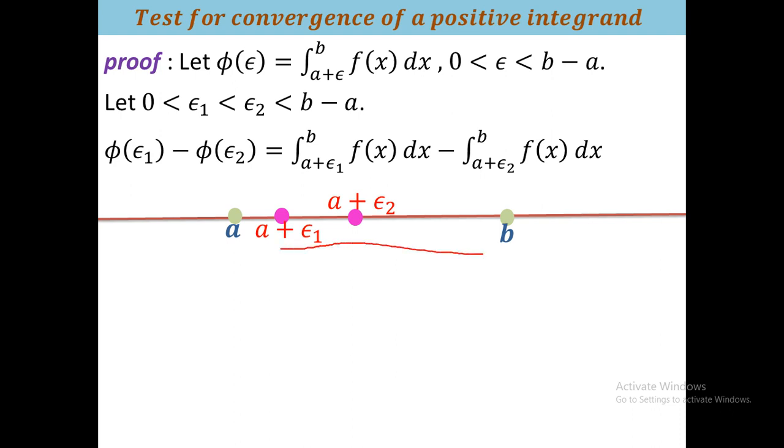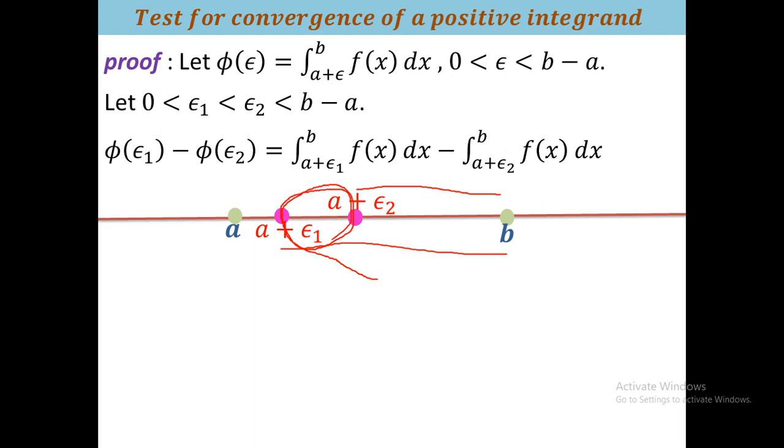You have to integrate the function from here to b, and this means from here to here. If you subtract that from that, then the result will be as follows.